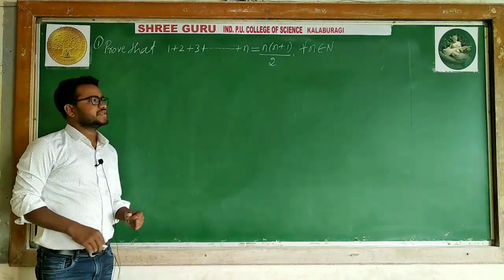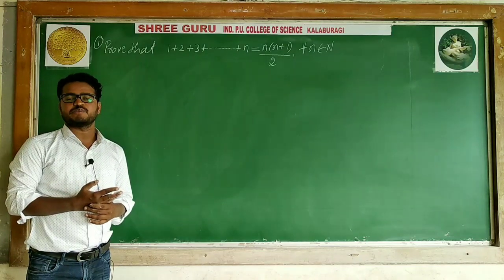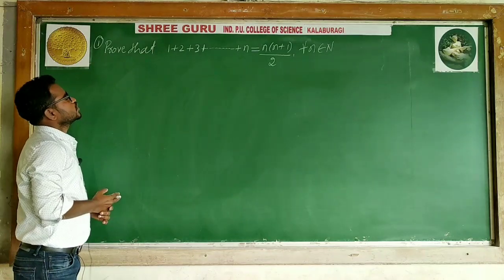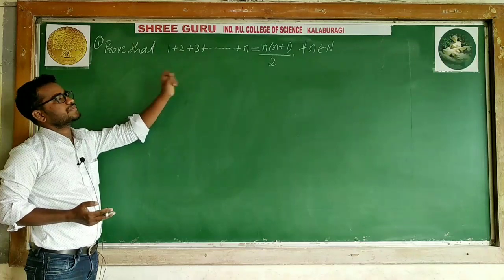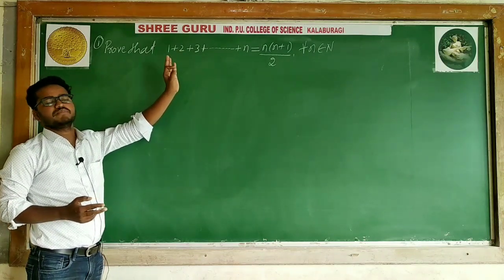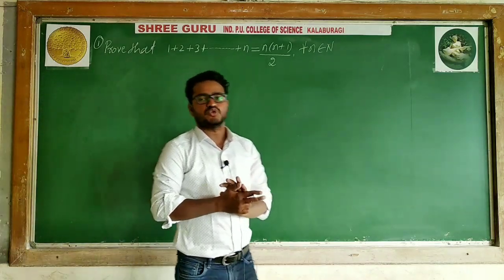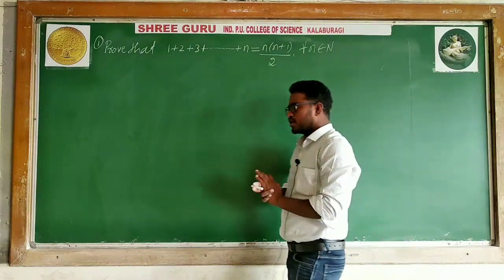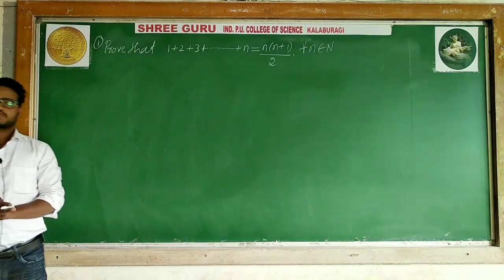As I said, the previous procedure is considered as the principle of mathematical induction. Using that principle of mathematical induction, we have to prove 1 plus 2 plus 3 plus so on plus n is equal to n into n plus 1 divided by 2 for all n belongs to capital N. Means this given statement you have to prove for all natural numbers. To prove this, I will follow the procedure.